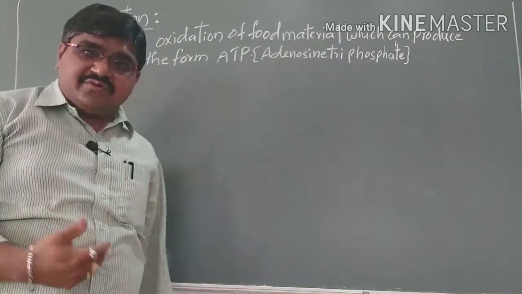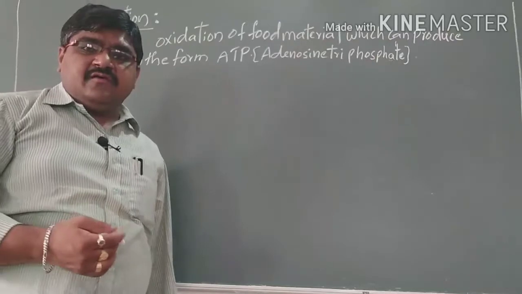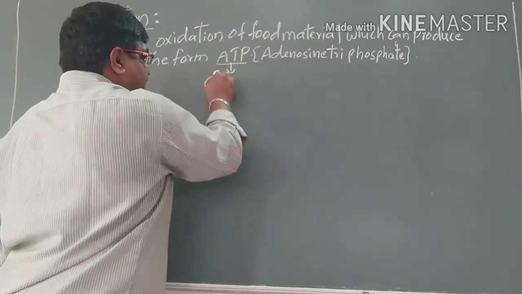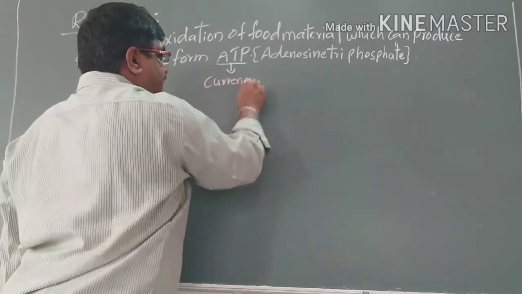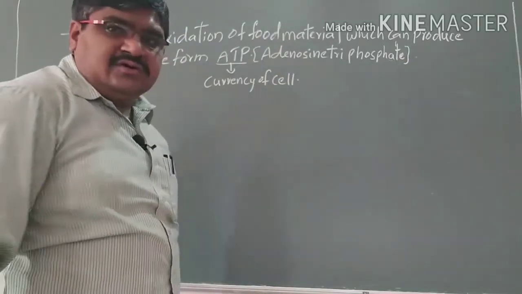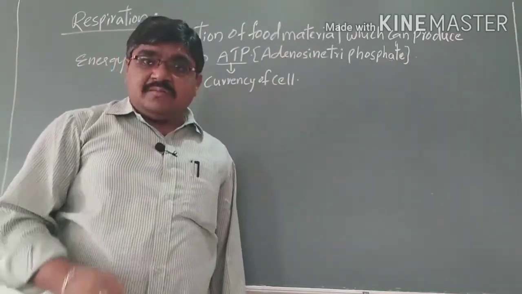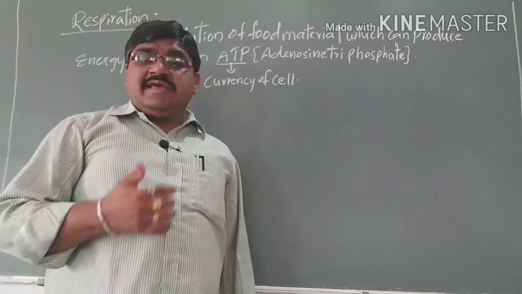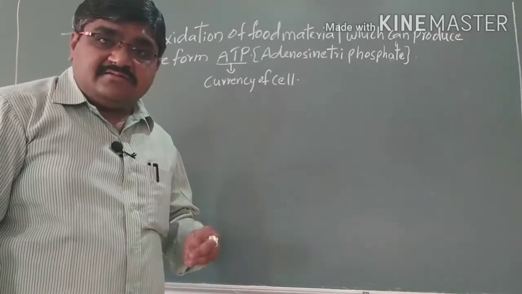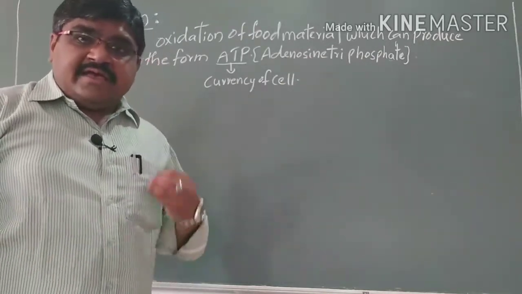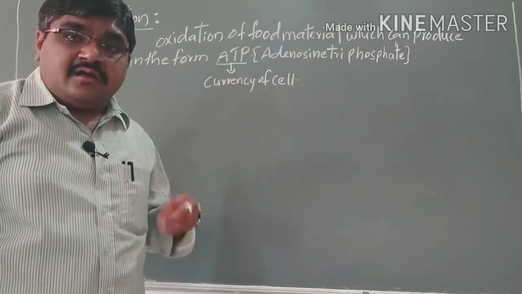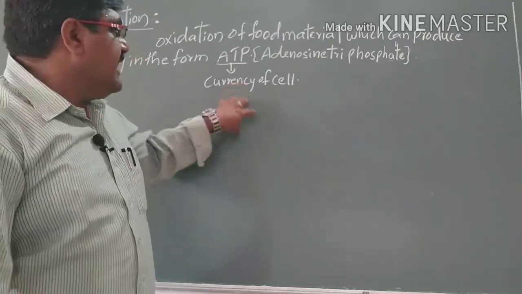ATP is called the currency of the cell. Without currency or money, our daily activities cannot take place. Likewise, in our body, without ATP, no metabolic activities can take place.